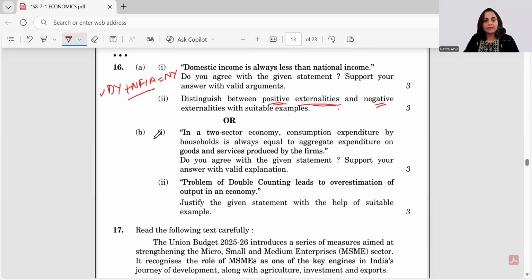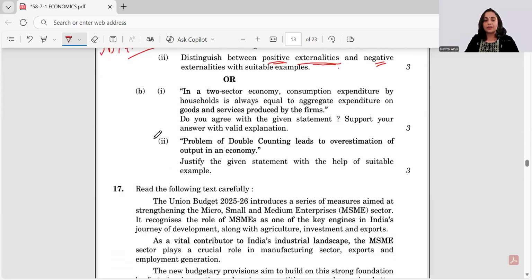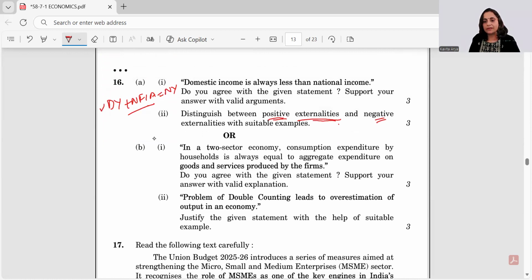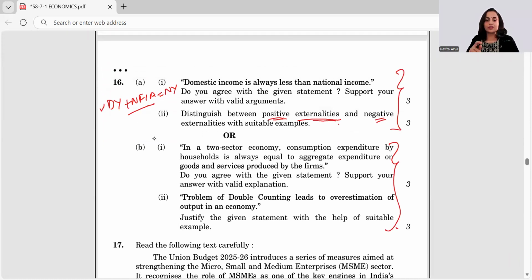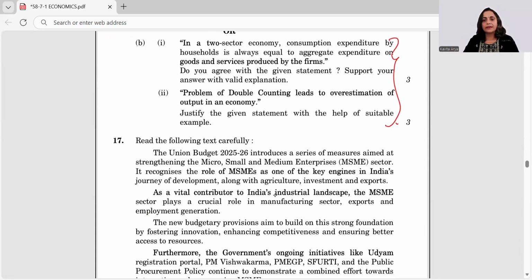Then you have 16th B, A part. You have to either go for this or for this. Choice is yours. In a two-sector economy, consumption expenditure by the households is always equal to the aggregate expenditure on goods and services produced by the firms. Do you agree? Yes, we agree. Support your answer with valid explanation.